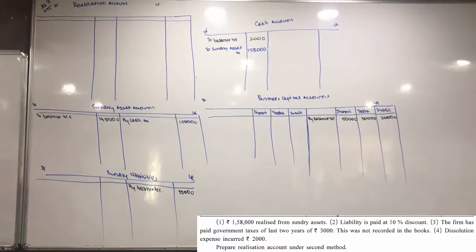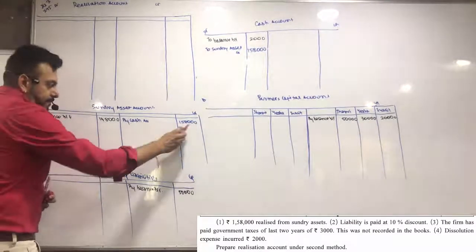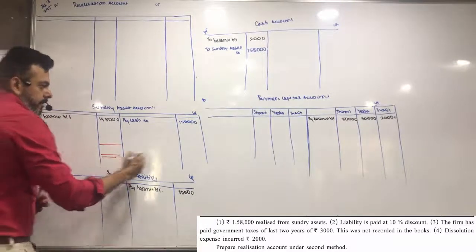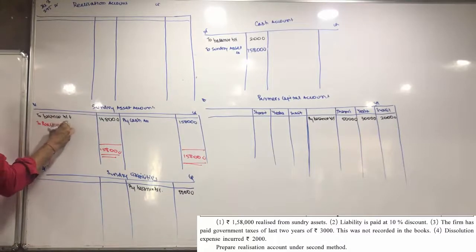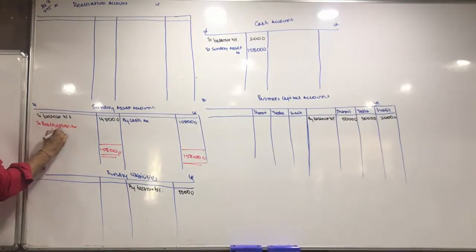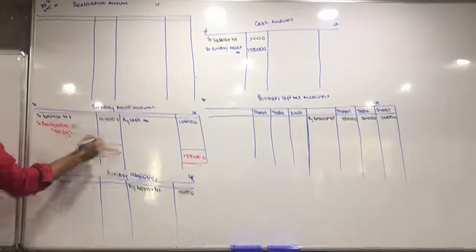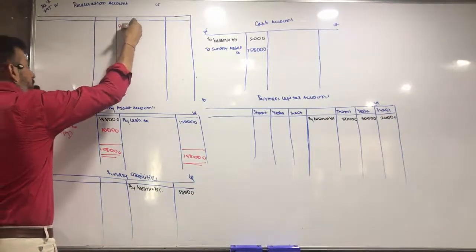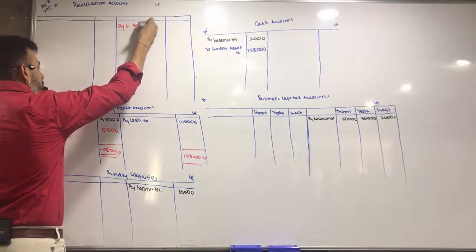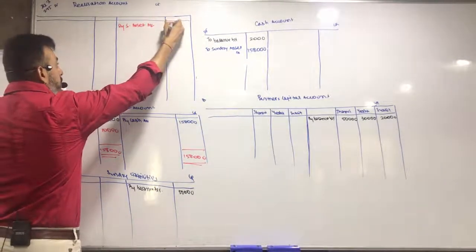Okay. Now let's close and then only proceed. 1,48,000 and 1,58,000. 10,000 to realization account, balancing figure, 10,000. By sundry asset account, 10,000.